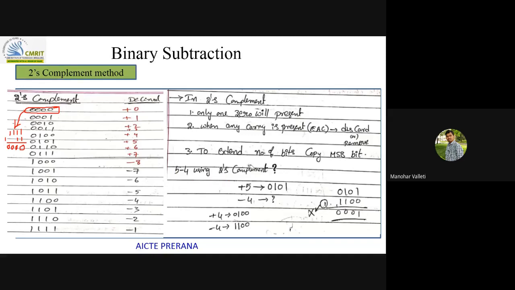So again, same twos complement method. How will you do 5 minus 4? Again, in the twos complement method, when you are getting any end around carry, you need to discard that end around carry, and the rest of the result will be there. Same for 4, you will find out, same procedure, 0 1 0, for this twos complement. So preserving till here, for the rest of the part I am applying ones complement: if 0 is there, 1; if 1 is there, 0. So 1 1 0 0. So this number and this number I will add, and you will get this result.